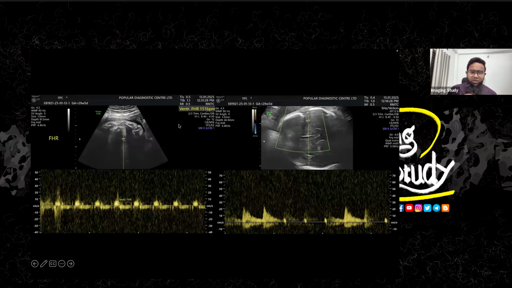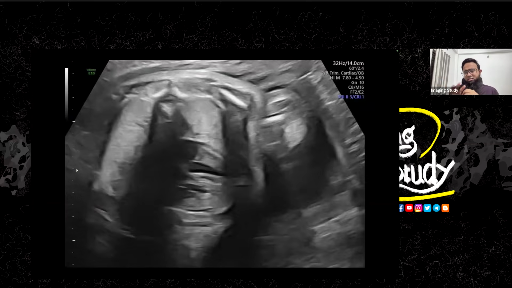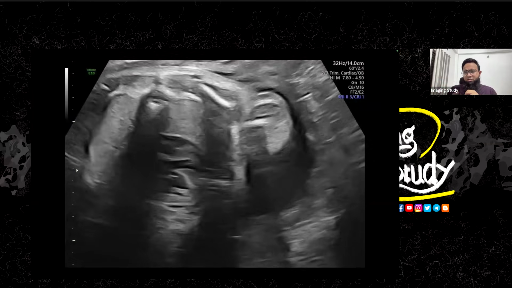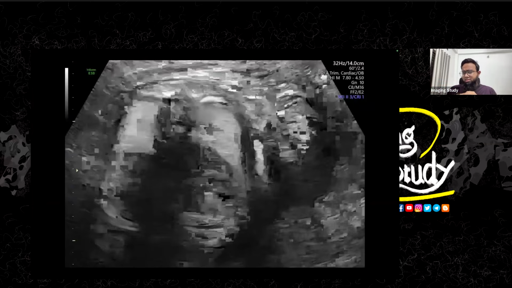Okay, so the heart rate was quite normal, 151, but we expected some cardiac abnormality in this patient. So why are we searching for cardiac abnormality in this patient? Because this is a common association. So there should be some reason why we are searching for these lesions. Okay. Yeah, this is the heart. This is not a good position to do the fetal echocardiography, but if you look at the heart, you definitely should see some abnormalities here.